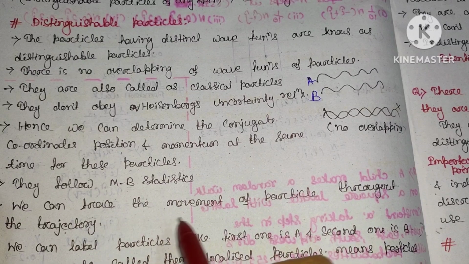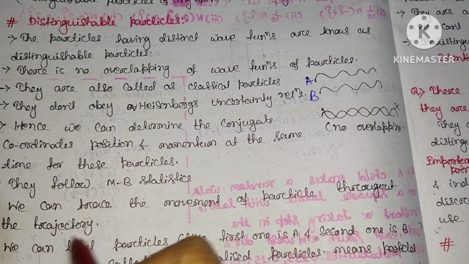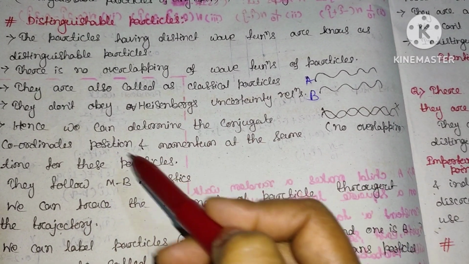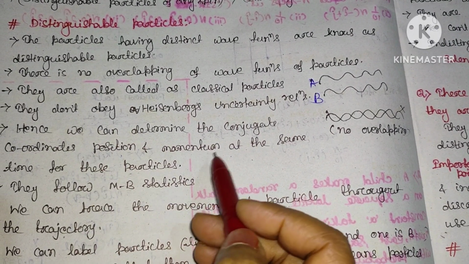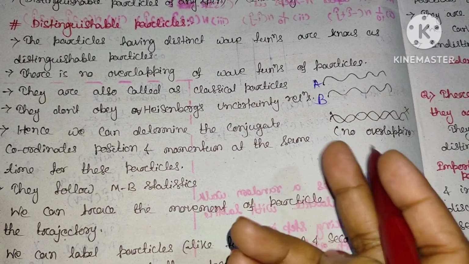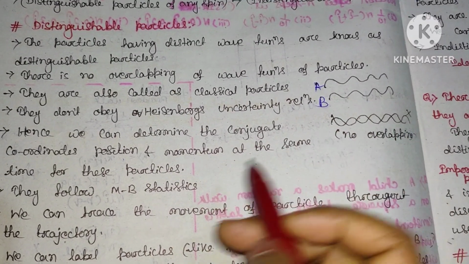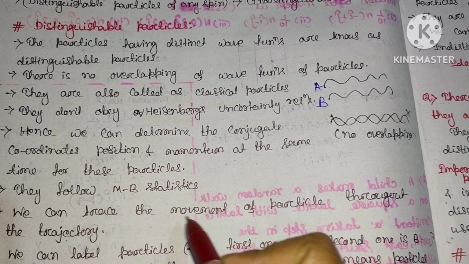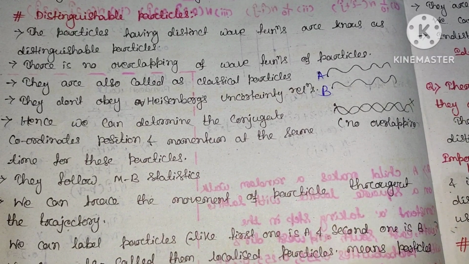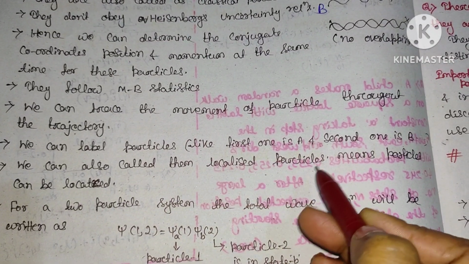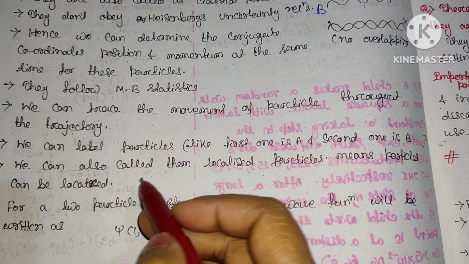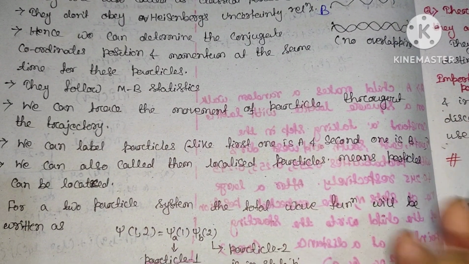Hence, we can trace the movement of the particle throughout the trajectory. Since in the classical condition, we are considering that the position and the momentum of the particle can be simultaneously determined, we can trace the movement of the particle throughout the trajectory. We can also call them localized particles. It means the particle can be localized.